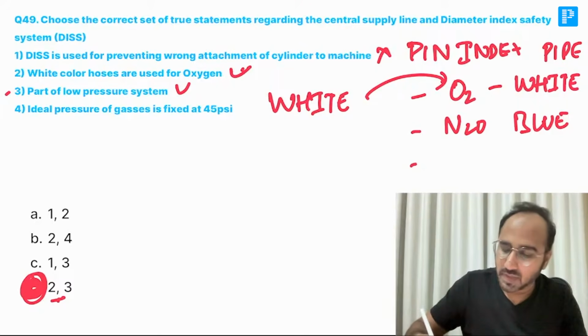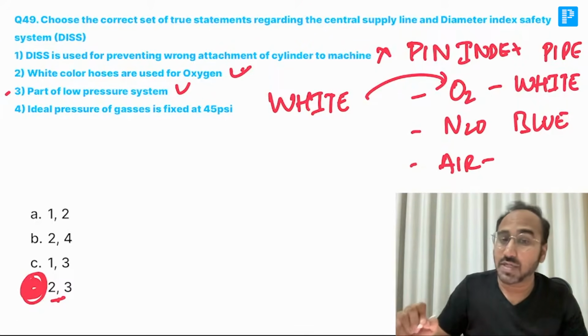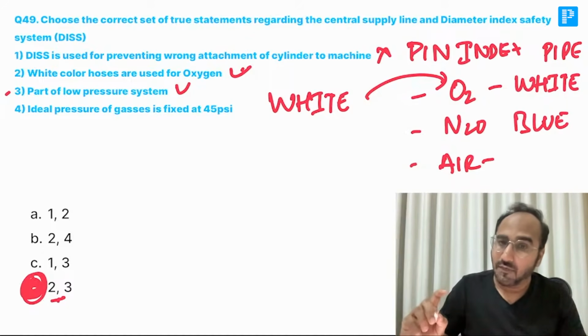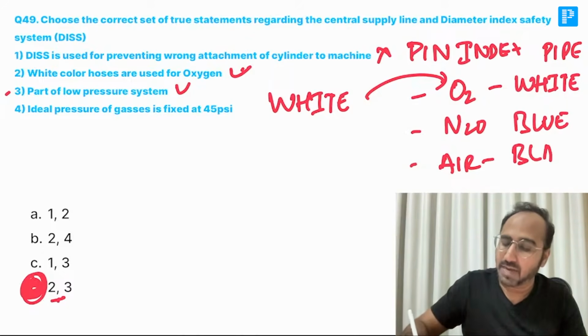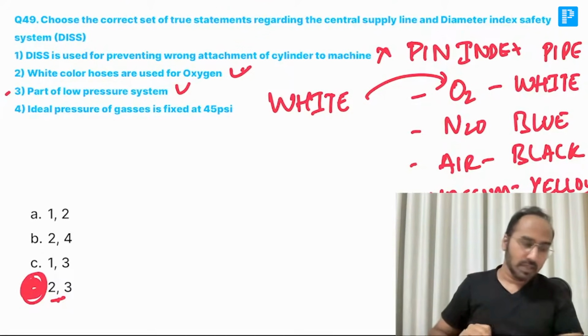Next, air. What is the pipeline color? What is the shoulder color of the air? Air is basically white body and black shoulder. So the pipeline is black in color. Vacuum. We add a stroke to V, it becomes Y, so it is yellow in color.